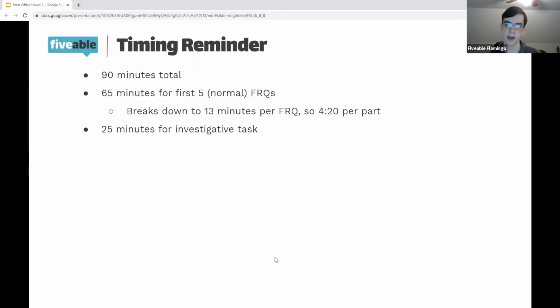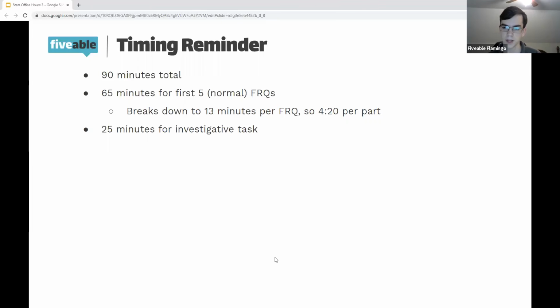There are 6 FRQs on the AP Stats exam, and they're broken up in certain ways. I won't bore you with the details because it's mostly confusing curriculum standards. But basically, all you need to know is that there are 2 types of FRQs. There's a normal FRQ, which is just A, B, and C answering questions. But then AP Stats also has something interesting called an investigative task. And that's the last FRQ.